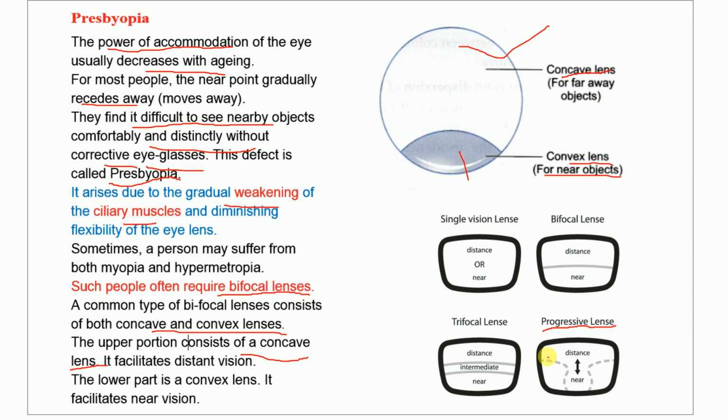So in order to avoid this visible distinction, nowadays progressive lenses are used. The concave and convex parts are there, but we cannot distinguish them like this. In this case you can clearly see that it is a bifocal, but in the progressive lens you cannot see the convex and concave parts.